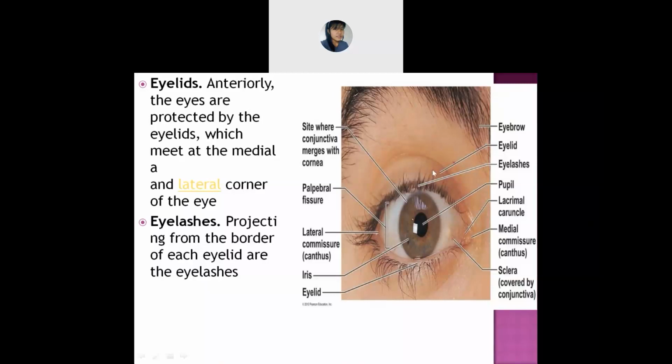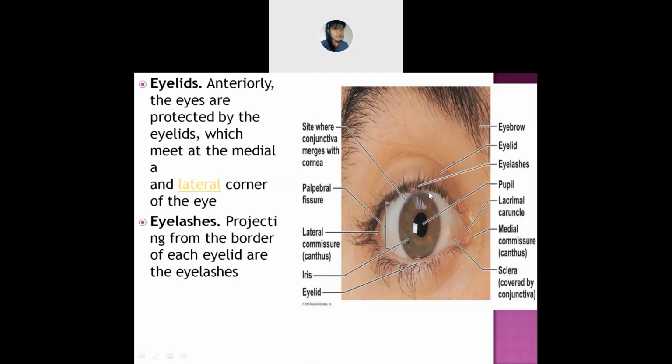So the eyelids, where do they lie? They are at the anterior side. Anterior means front. Don't forget that. Posterior means at the back. So the eyelids lie at the front, anteriorly, and they protect the eyes. And where do they meet? They meet at the medial, or else you can say the lateral corner of the eye. Lateral means sideways, or else you can say corner. So they meet here, right?